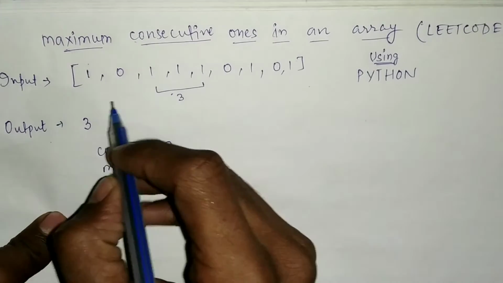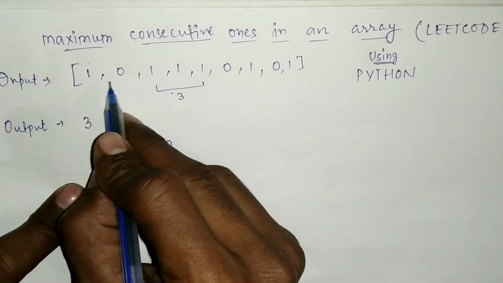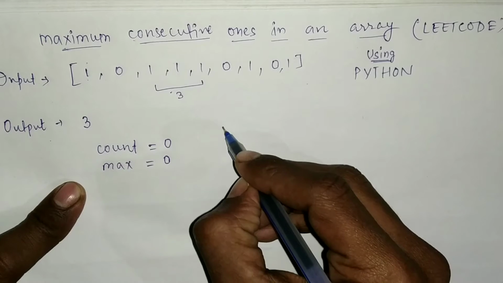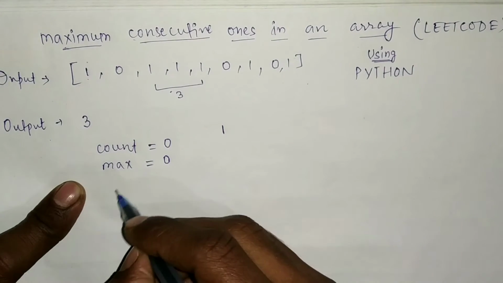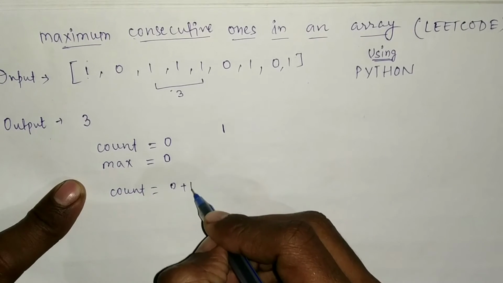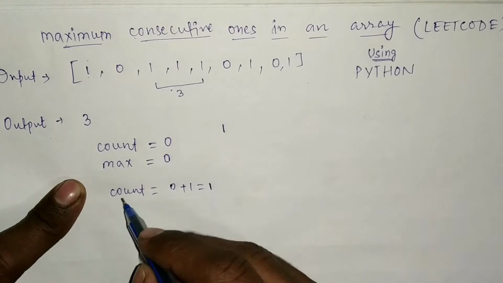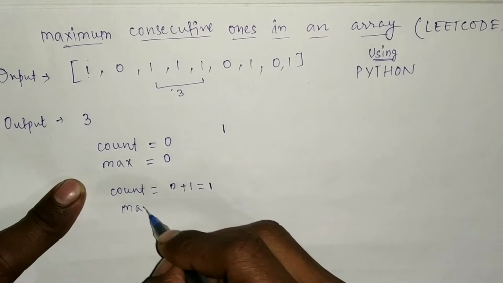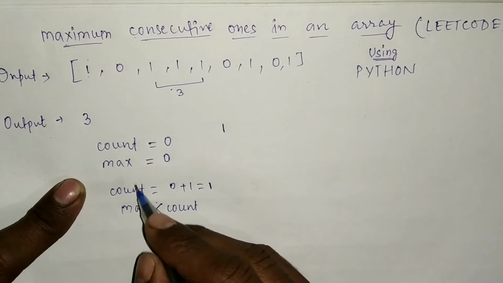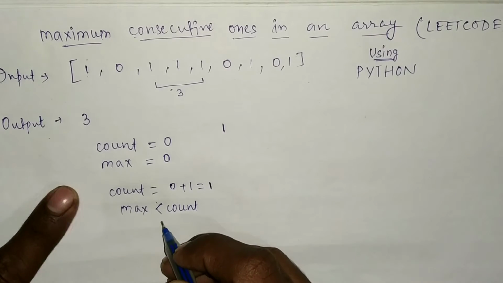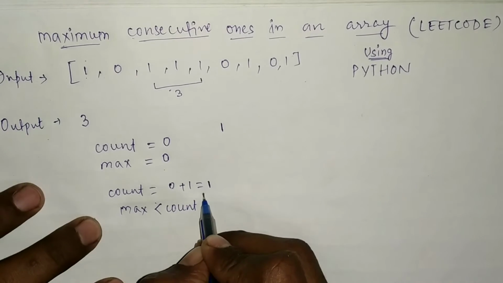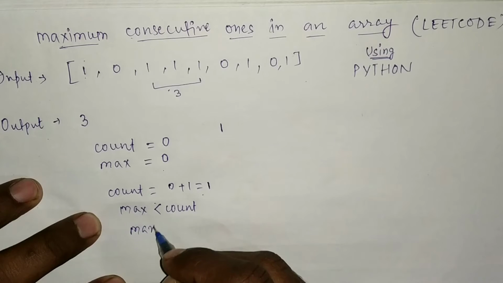So first we run a loop so that each element can be accessed. The first element is 1. When we get 1, we will increase the count by 1. So our count will now be 1, and we compare with max. In this case, if max is less than count, then we update it. So here max is 0 and now count is 1, so we have to change max to 1.